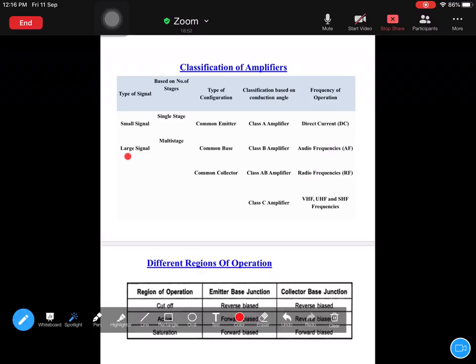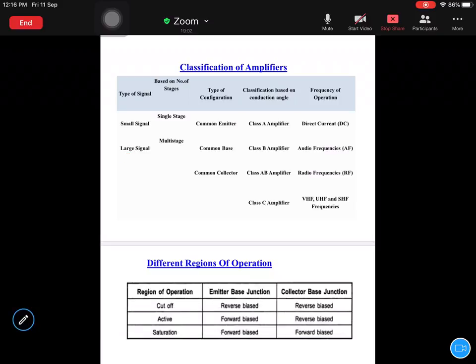Okay, next context is based on the number of stages. Just now I told you about single stage amplifiers and multi-stage amplifiers. Single stage means only one time you can raise the magnitude of the signal, and after that you have to obtain the signal at the output end.